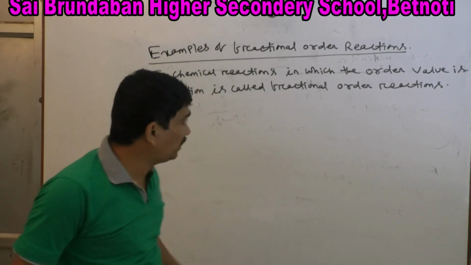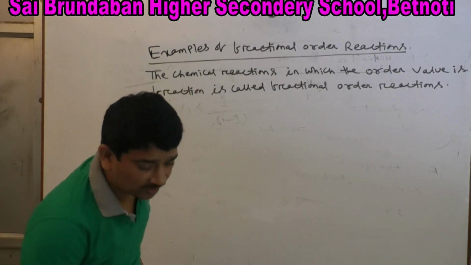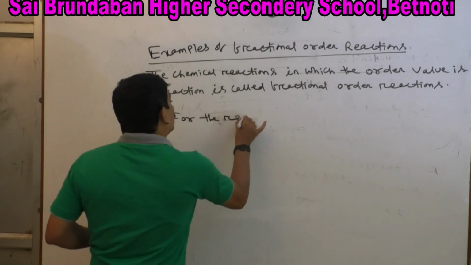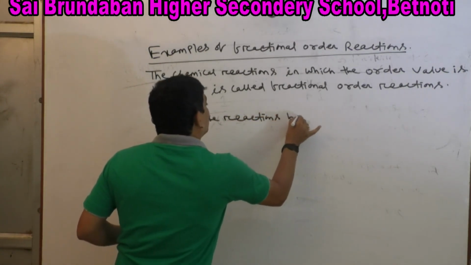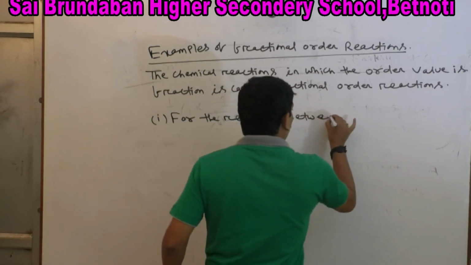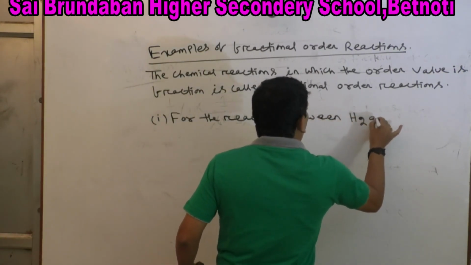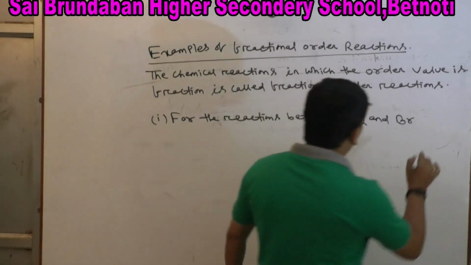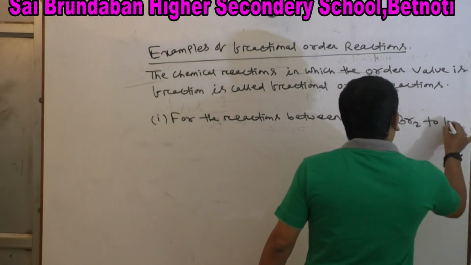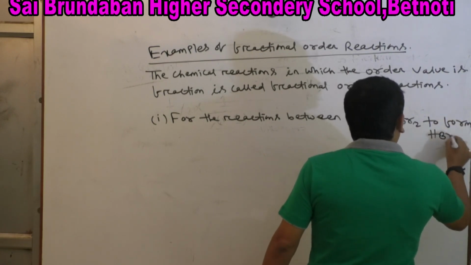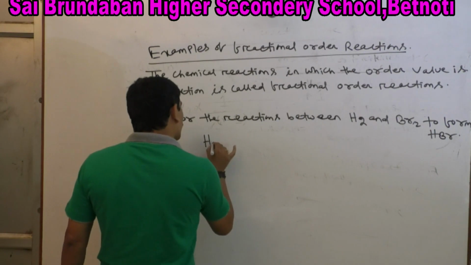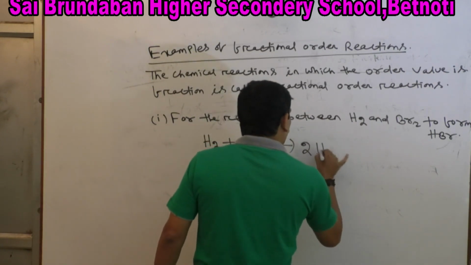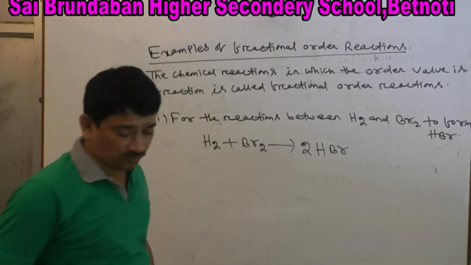I am giving you examples of fractional order reactions. For the reaction between H2 and Br2 to form HBr: H2 plus Br2 gives 2HBr.